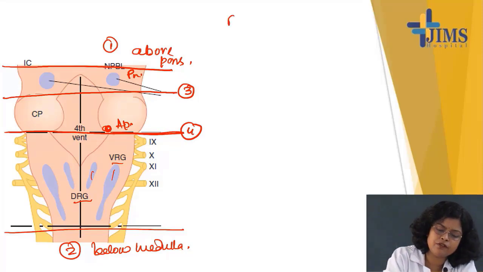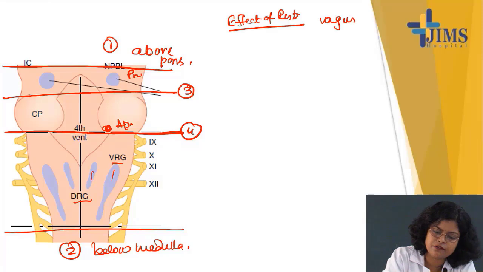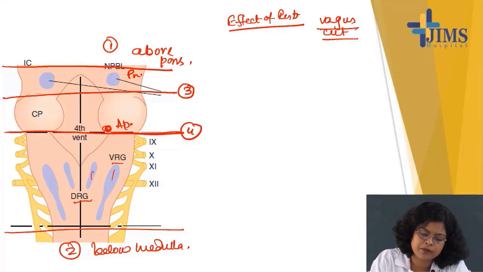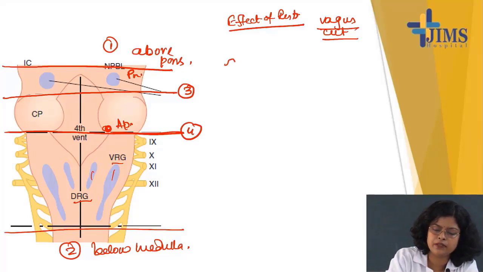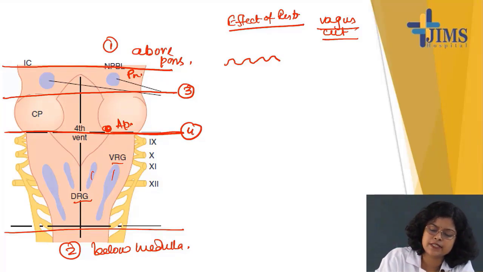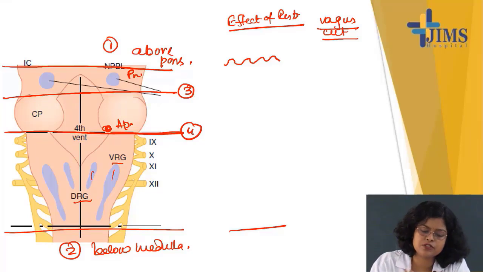So, the effect on respiration. Another point is there, vagus nerve cut. This is another scenario. I'll discuss it. So, first remember, when the transection is above the pons, then all the respiratory centers are intact, so the respiration will be normal. When the transection is below the medulla, it cannot sustain life. Respiration ceases. Okay.